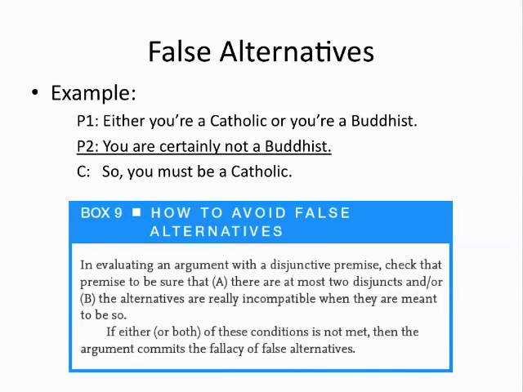To avoid this fallacy, look carefully whenever you encounter a premise that contains a disjunction, and ask if the disjuncts are intended to be exclusive or exhaustive. If they are intended to be so, you must ask yourself whether they really are so. If not, then you have an instance of false alternatives.